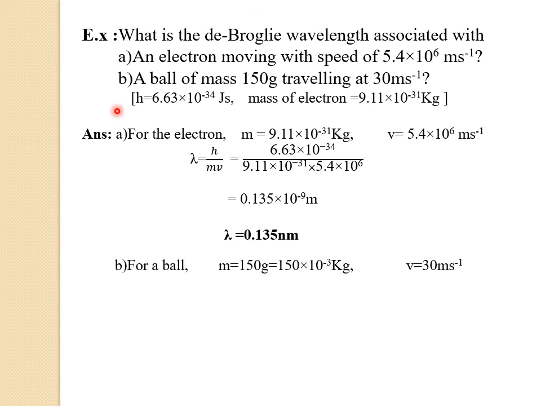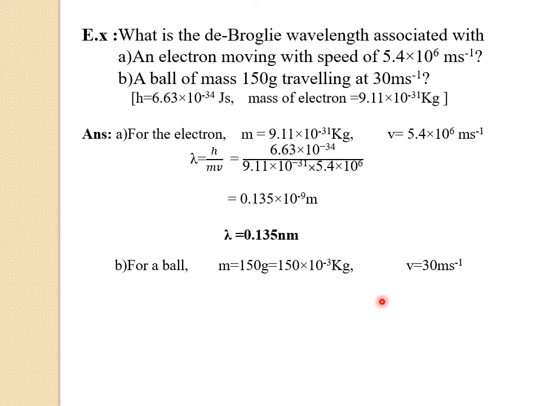Now let us find the de Broglie wavelength associated with the ball. So for a ball, the mass of the ball is 150 gram. Now let us convert the mass of the ball in terms of kg. So that can be written as 150 into 10 raised to minus 3 kg. And the speed of the ball is v equals 30 meter per second.